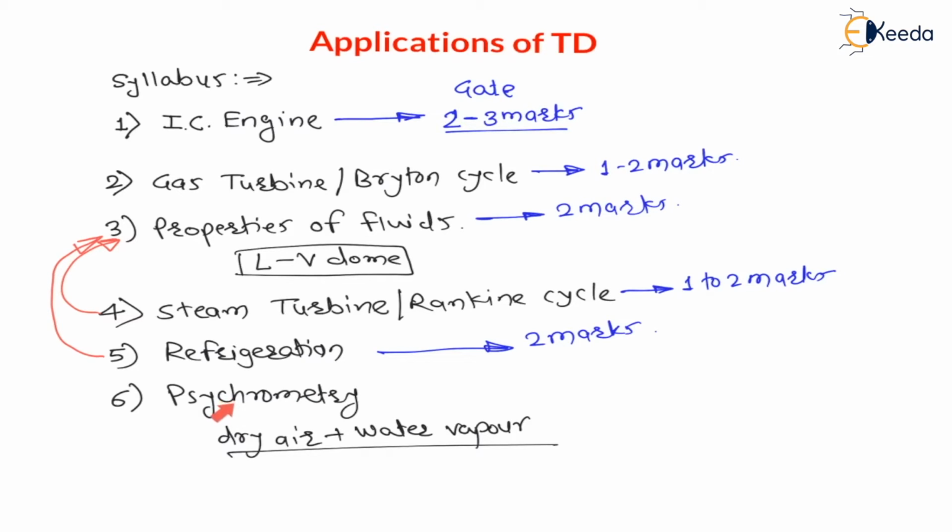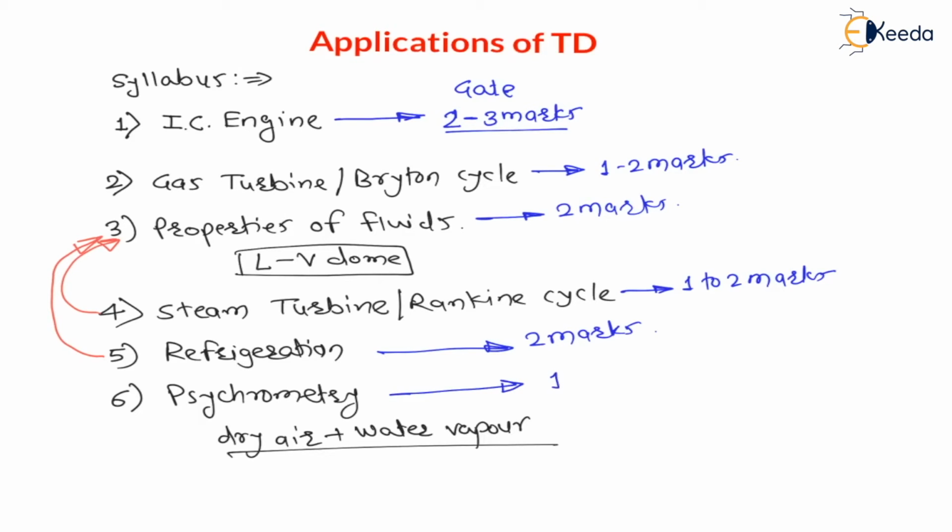So the mixture of dry air and water vapor is called atmospheric air, and the study of this atmospheric air is called psychrometry. So my dear students, in this psychrometry we are going to learn the psychrometric chart, the basic definitions used in psychrometry, that is specific humidity, relative humidity, as well as various temperatures used in psychrometry, that is dew point temperature, dry bulb temperature, wet bulb temperature, and the psychrometric chart. And various psychrometric processes, there are almost 10 to 11 psychrometric processes, all of which we are going to learn in detail. As well as for competitive examinations, for straightforward objective questions as well as for simple numericals, this psychrometric topic is a very important, high weightage topic, right?